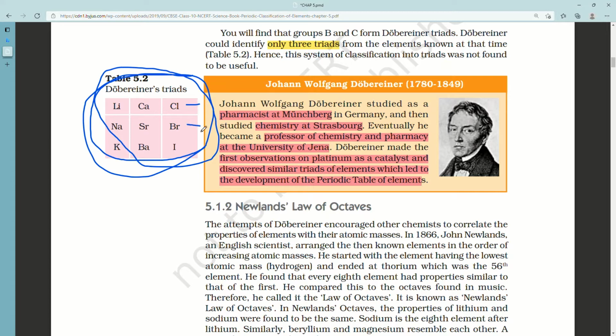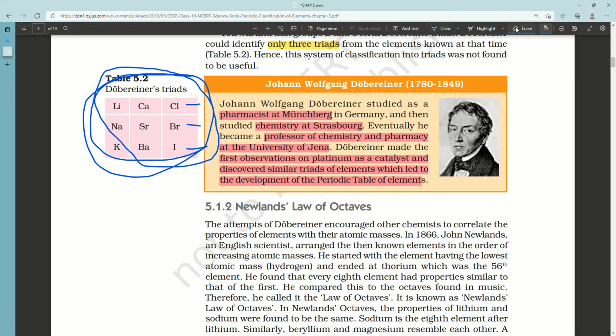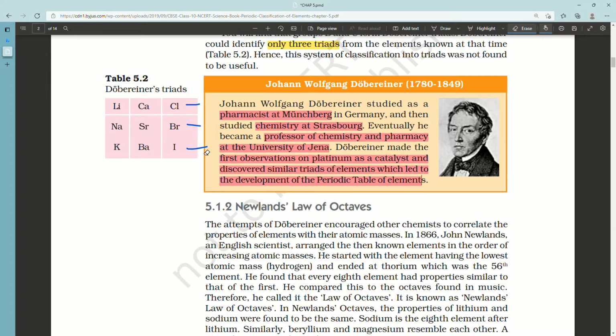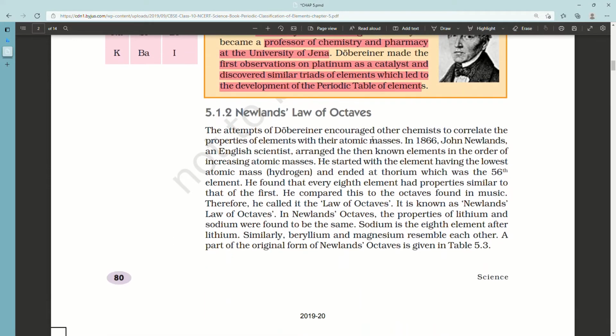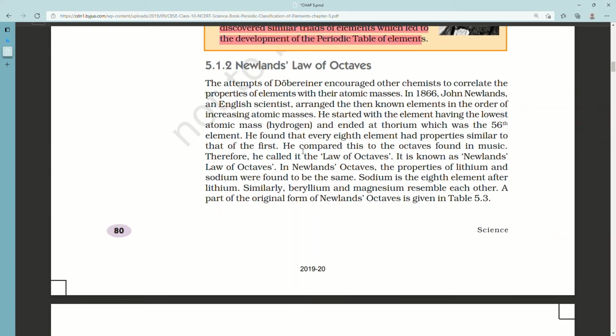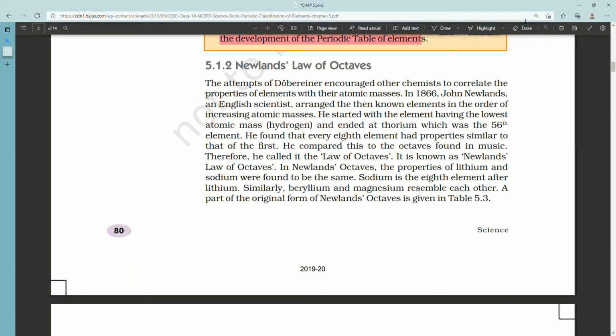Newlands' law of octaves. Topic 5.1.2. The attempts of Dobereiner encouraged other chemists to correlate the properties of elements with their atomic masses. In 1866, John Newlands. So you can see that Dobereiner's first name was Johann, whereas Newlands' first name was John.